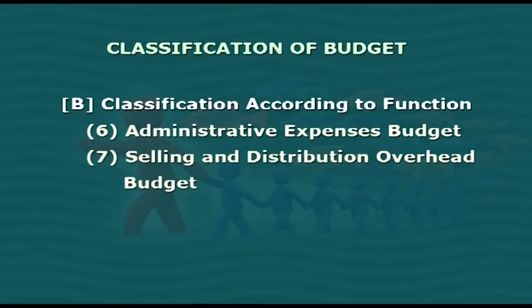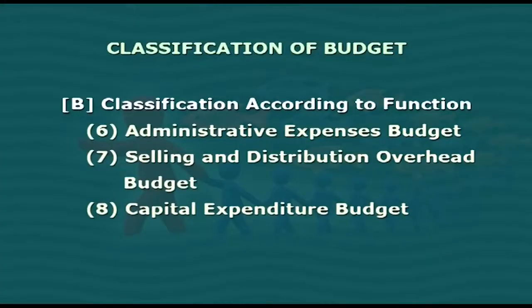Seventh is selling and distribution overhead budget. This budget is prepared by the sales manager of each territory. It indicates an estimation of administrative expenses to be incurred in the budget period. Preparation of selling and distribution overhead budget depends upon the sales budget.